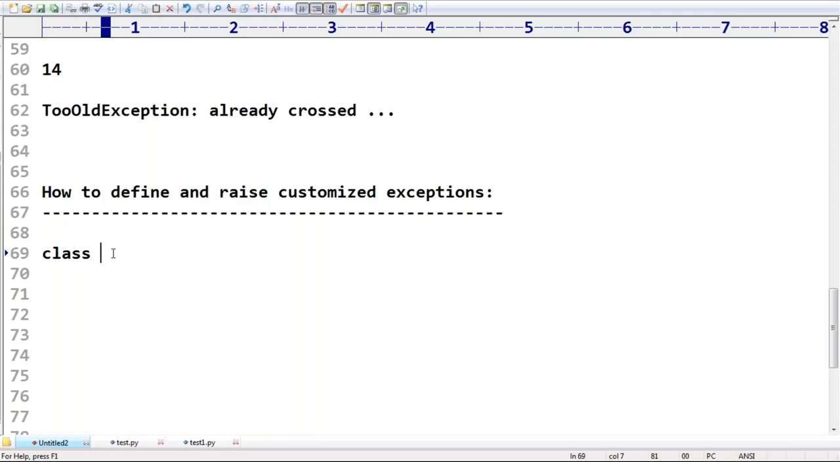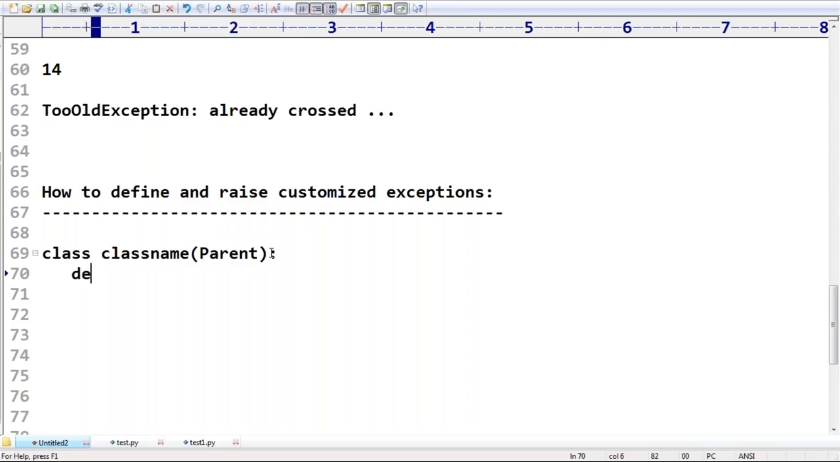I'm defining the class name. If this class is the child of some other class, then within parentheses you have to take the parent class name. Remember this, the parent class name you have to provide. Whatever the class name, I'm just defining a class like this.